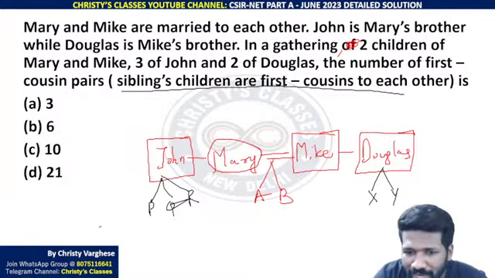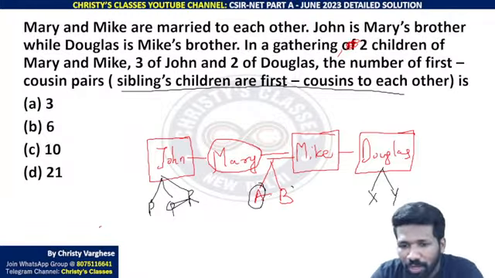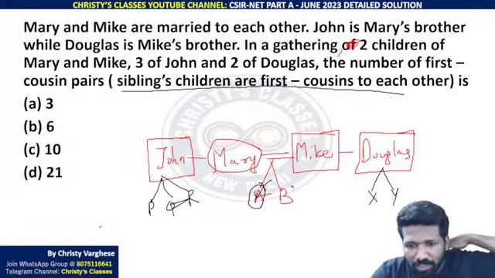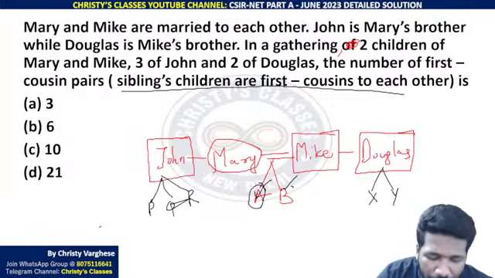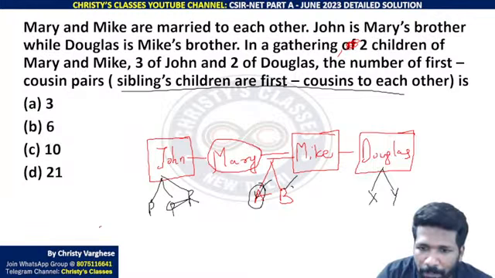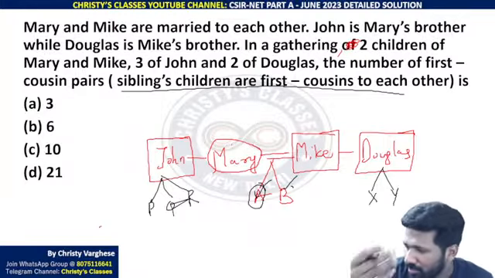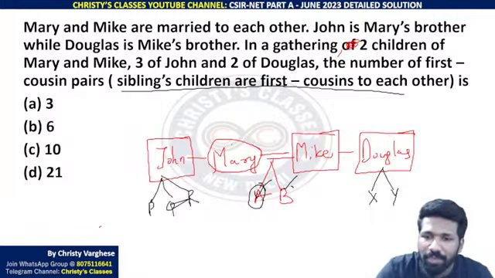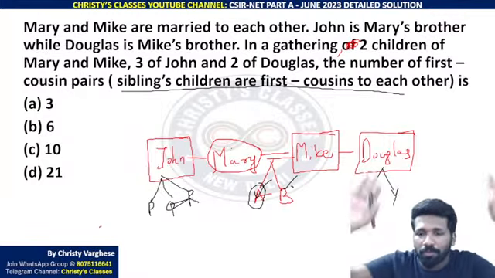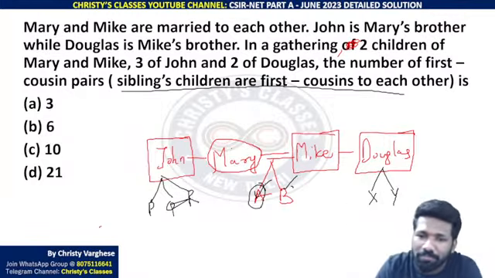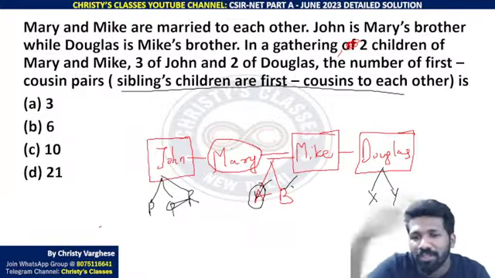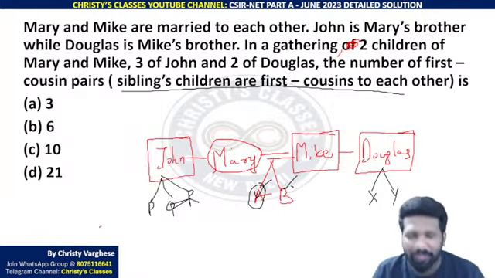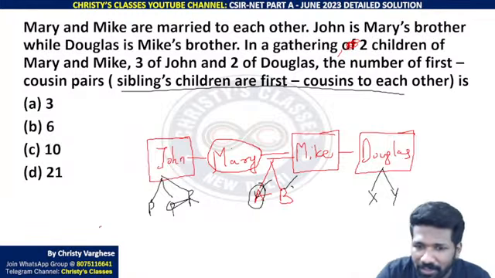Think that you are A and your sibling is B. From that perspective, your parents are Mike and Mary. You can rename Mike and Mary by your own father and mother's names.